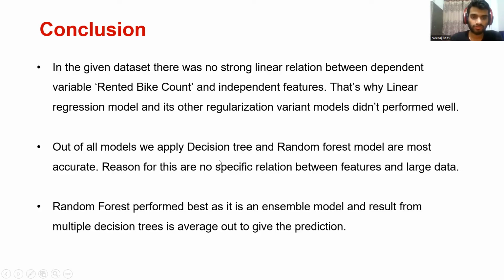Out of all the models, the decision tree and random forest models are the most accurate. The reason for this is that there is no specific relation between features, and also the data was quite large. Random forest performed best as it is an ensemble model, and results from multiple decision trees are averaged out to give the prediction. Random forest is nothing but an ensemble of many decision trees. Output from each decision tree is taken and averaged out to give a single output, and that is called a random forest. That's why its performance is much better than decision trees and the remaining models.